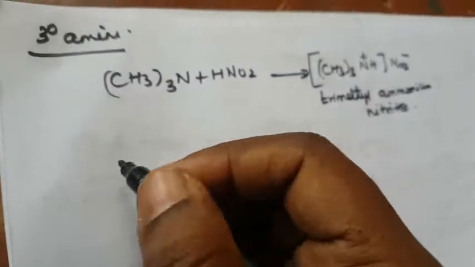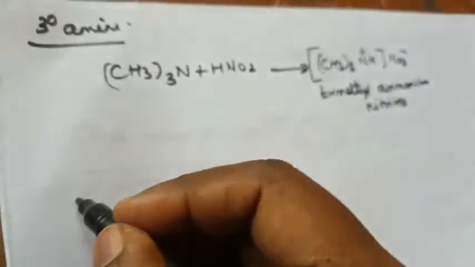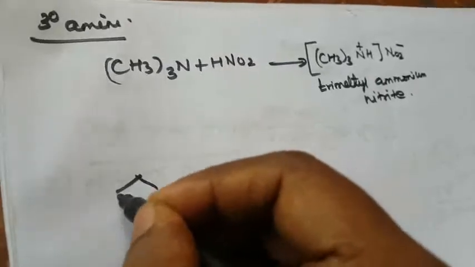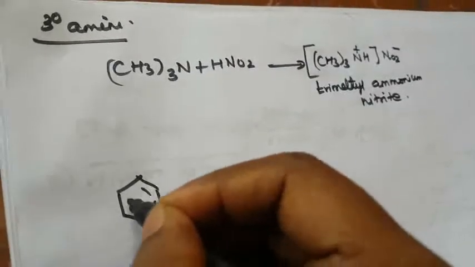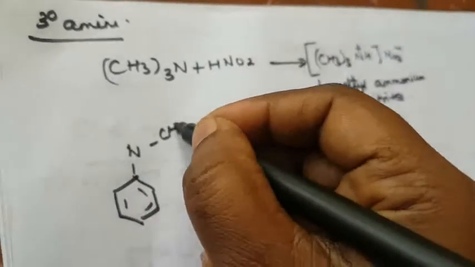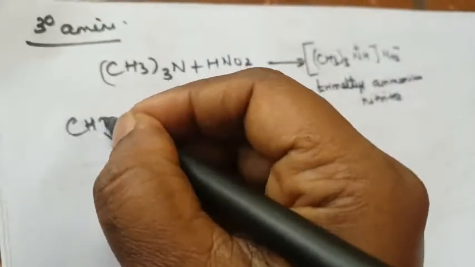So next one is aromatic tertiary amine. So this is tertiary amine. Aromatic tertiary amine means here that is nitrogen, here one CH3, here one CH3.